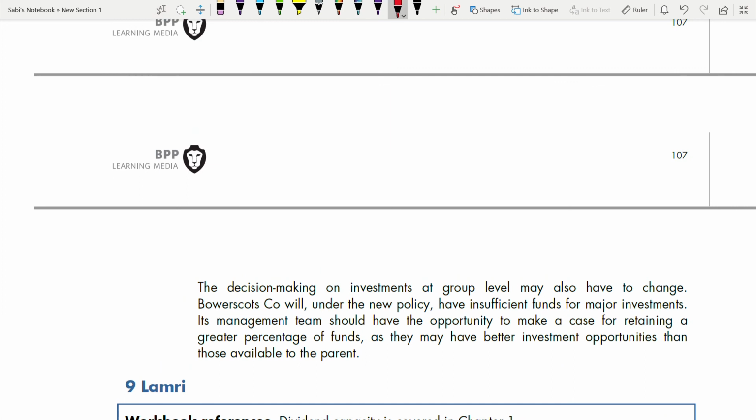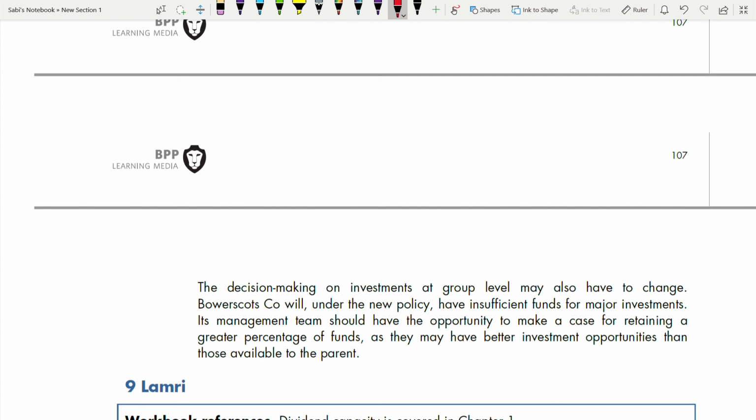The decision making on investment at group level may also have to change. The subsidiary will, under the new policy, have insufficient funds. See, because of this new policy, which policy? Paying 95.5% of their income as a dividend to the parent. So the subsidiary will be left with nothing. They will have insufficient funds for major investments. Its management team should have the opportunity to make a case for retaining a greater percentage of funds. So the subsidiary company's management should have a say that no, we are not going to pay this much dividend. We are going to retain a greater percentage of funds, as they may have a better investment opportunity than those available to the parent. Right?